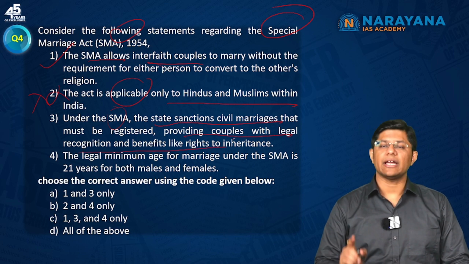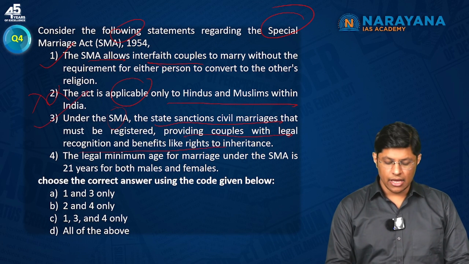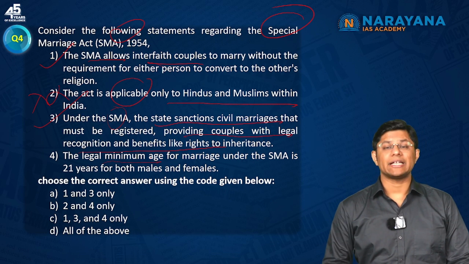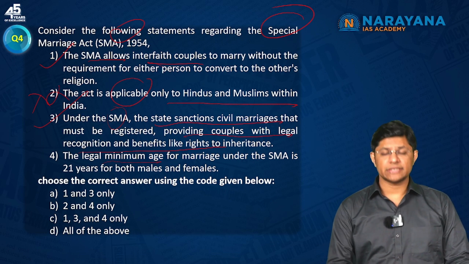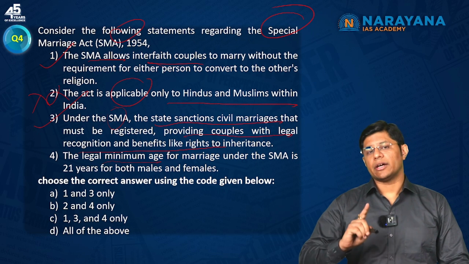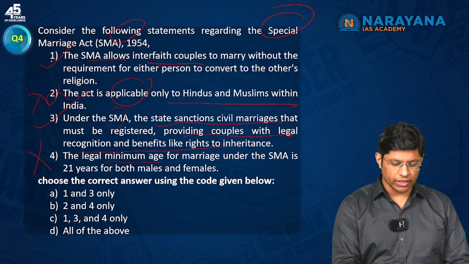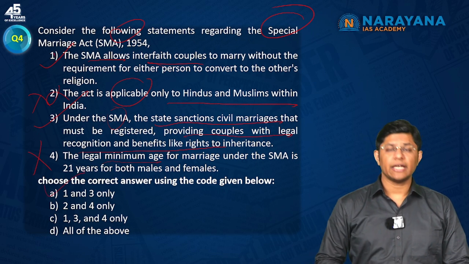Under the SMA, the state sanctions civil marriages that must be registered, providing couples with legal recognition and benefits like right to inheritance. Yes. The legal minimum age for marriage under the SMA is 21. No, it is 21 years for males and 18 for females. So, this is incorrect, which means 1 and 3. So, option A is the correct answer.